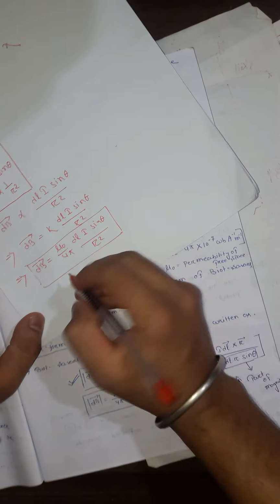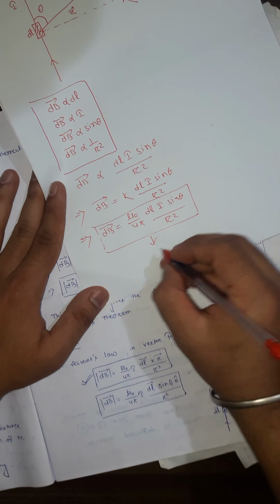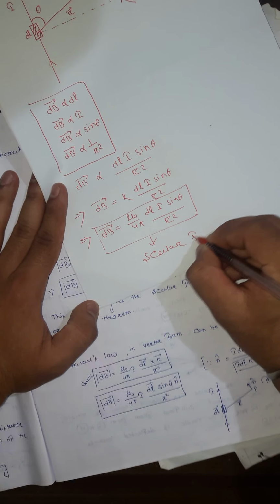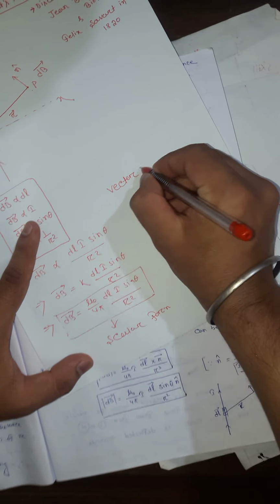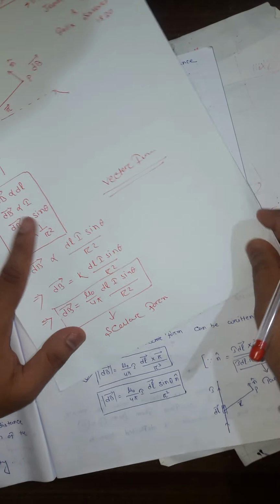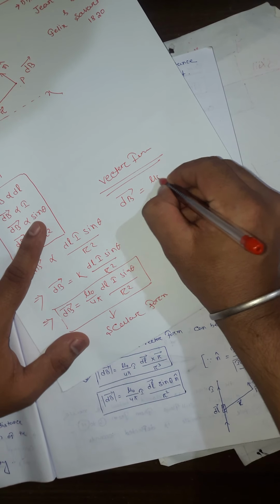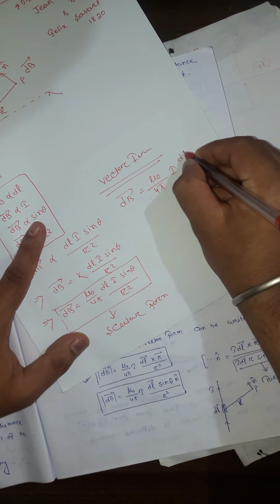Now, this equation is the scalar form. Now I am going to the vector form. In vector form, dB is equal to mu naught by 4 pi, I dl sin theta n cap by r square. Here we have only added n cap. This is the vector form.